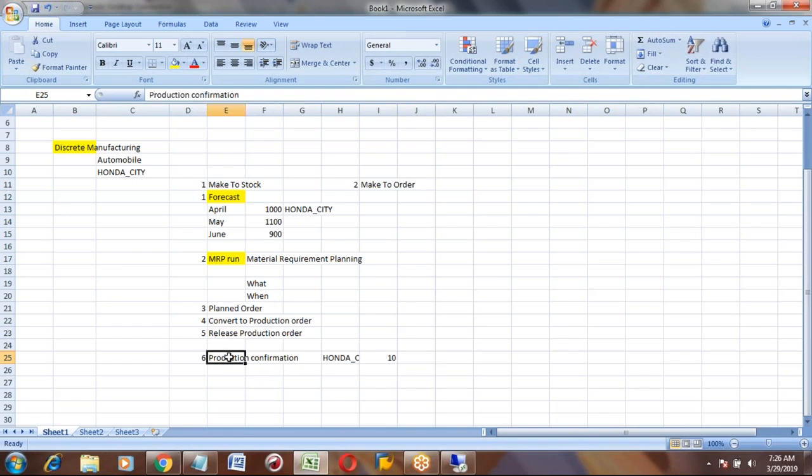Okay, and then after confirmation, we will do the goods movements. What do goods movements mean? To produce these 10 cars, what are the components you used? Means how many engines you used, how many tires, how many glasses. All these were used to manufacture these 10 Honda cars. All those we will do in a goods movement.